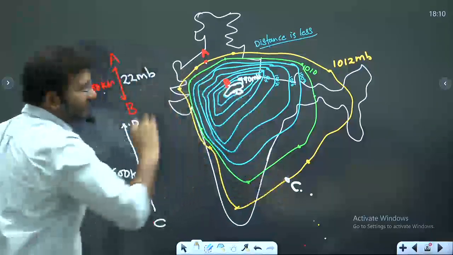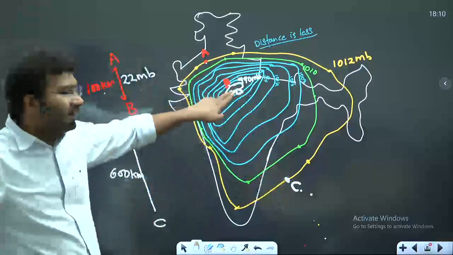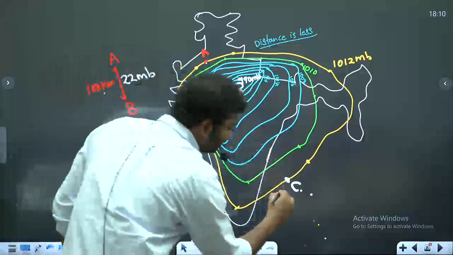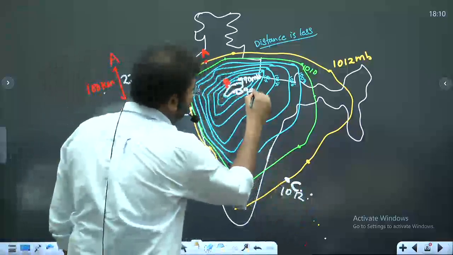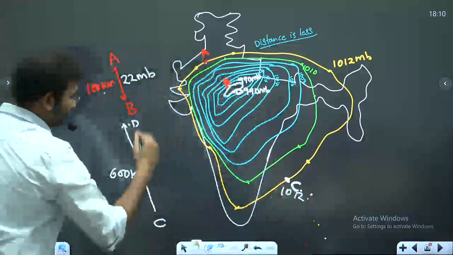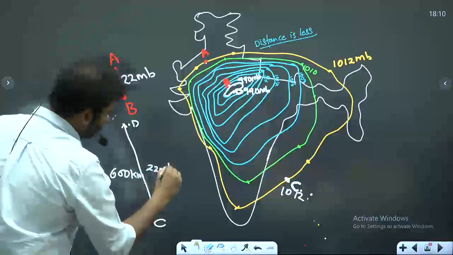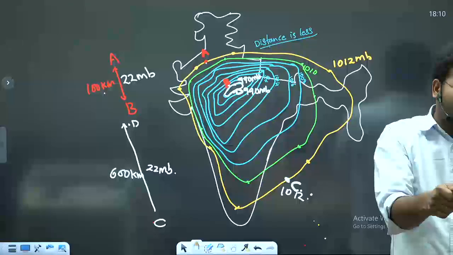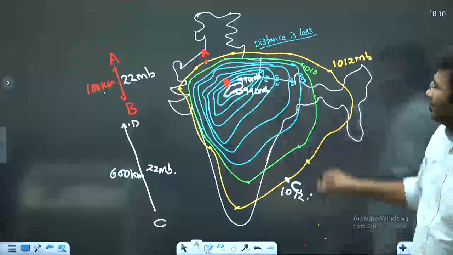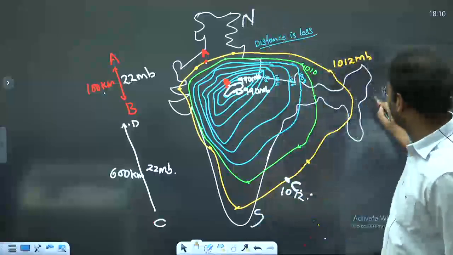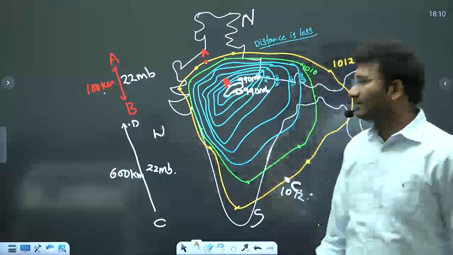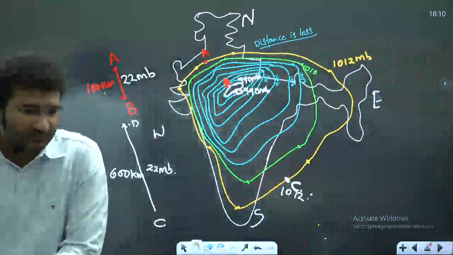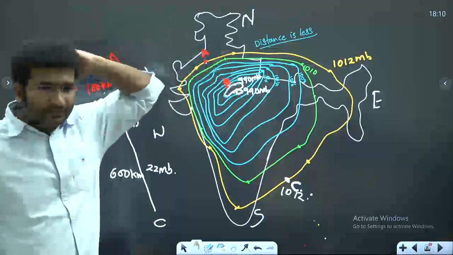From C to D, what is the difference? D is also 990 millibars, okay? And C is also the same, 1012. So, what do you see? How much in millibars? 22 millibars. Now please try to read the sentence which I have dictated and look here. You tell me, if this is north, this is south, this is east, and this is west, in which direction will you see the winds coming very, very fast? Now did you understand?